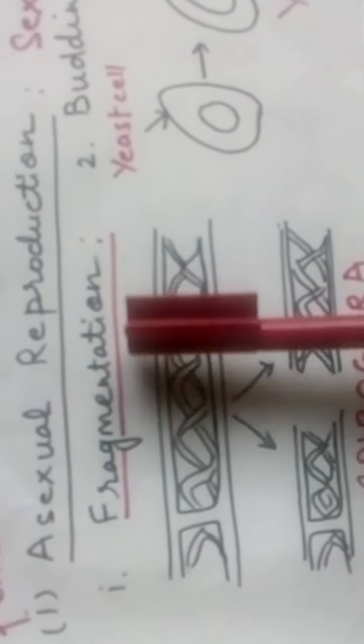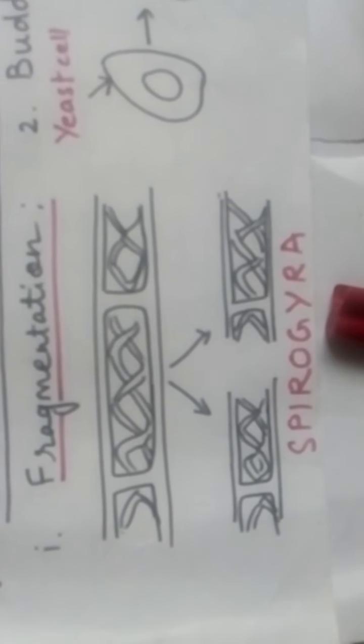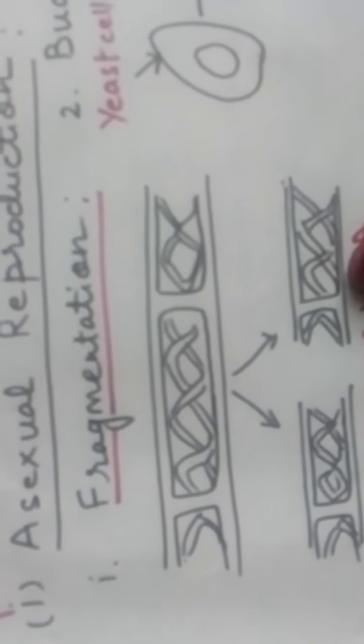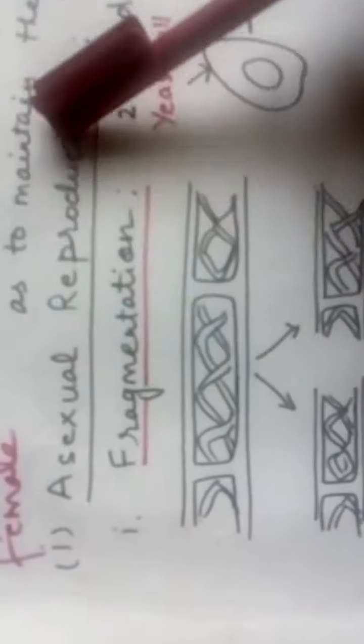The types of asexual reproduction: first is fragmentation. As the name suggests, fragmentation means the breakup of the parent body, and we will study the example of Spirogyra. Now, this Spirogyra has a filamentous body. This body breaks up into its fragments, and each fragment again forms a new individual, and like this the continuation of species goes on. This type of reproduction comes under asexual reproduction.